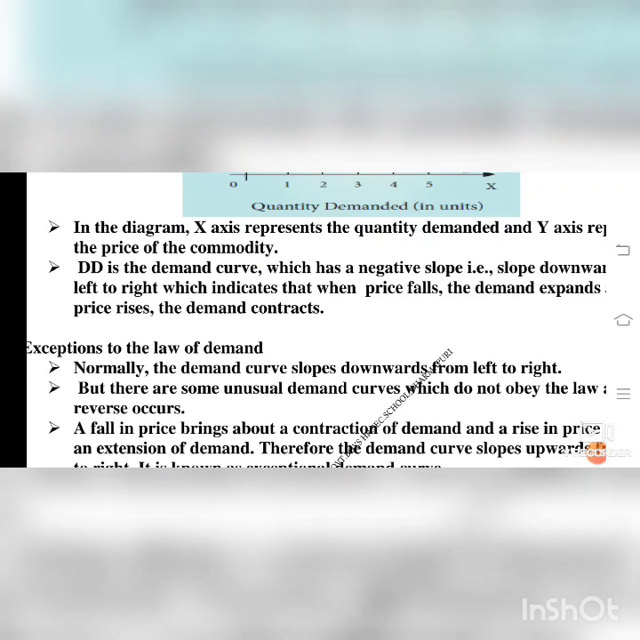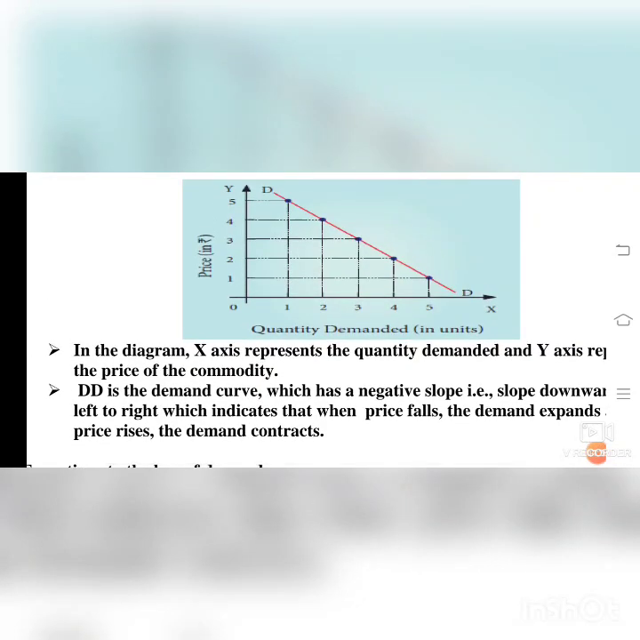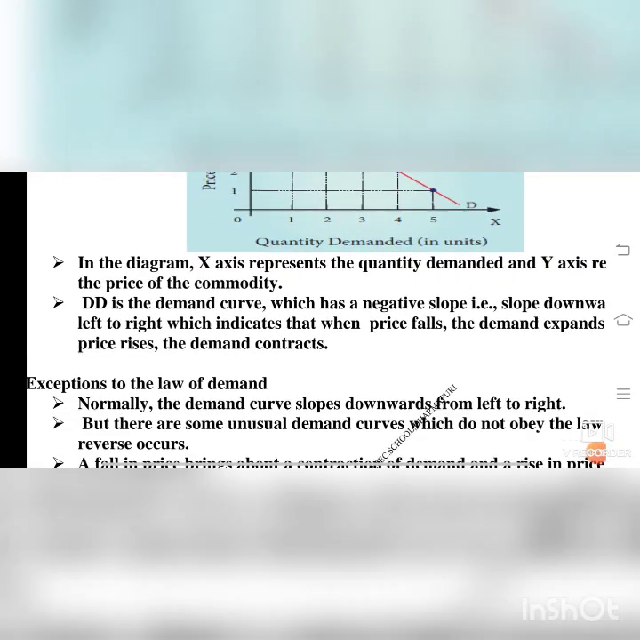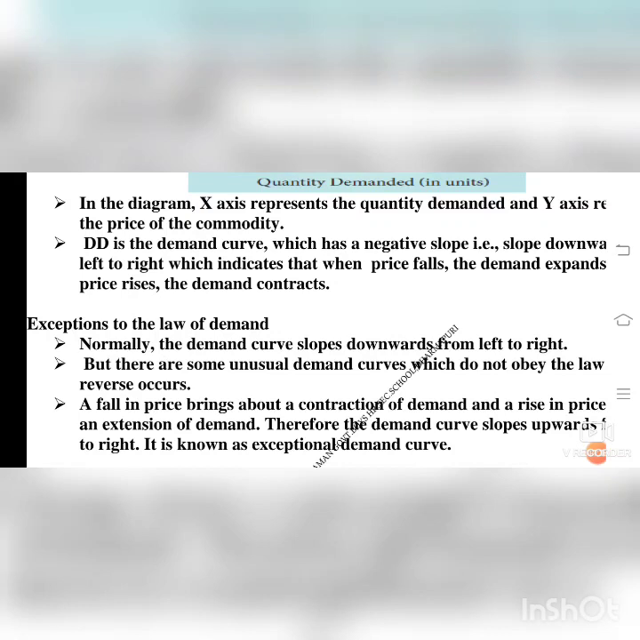Now we will see about the exception of the law of demand. Normally the demand curve slopes downwards from left to right. You see the curve here, from left to right. See the DD curve, the demand curve. But there are some unusual demand curves which do not obey the law. Reverse occurs. Reverse occurs means instead of left to right, it moves from right to left. A fall in price brings about a contraction of demand, and a rise in price an extension of demand. Therefore, the demand curve slopes upwards from left to right. It is known as the exceptional demand curve.